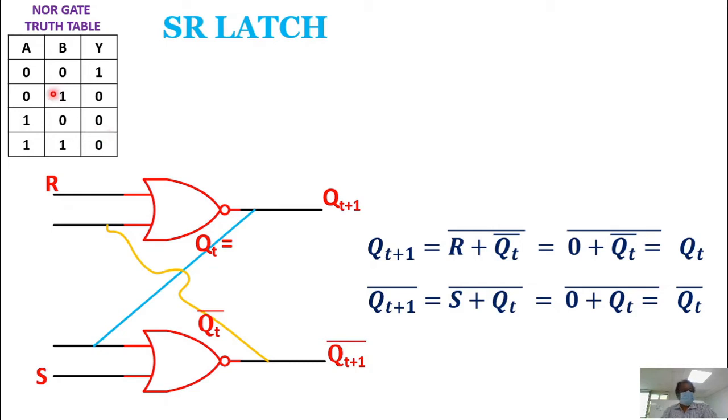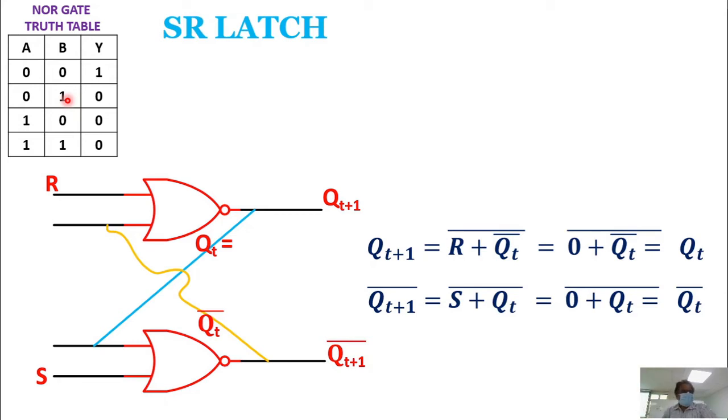See, one beauty of this NOR gate: if any one of the inputs is 1, irrespective of the other input, what is the output? 0. That means if one of the inputs of a NOR gate is 1, forget about the other input, whether it is 0 or 1, the output will always be 0.